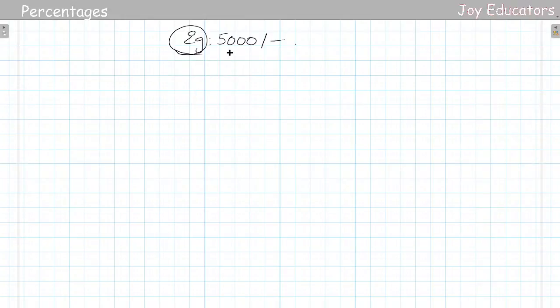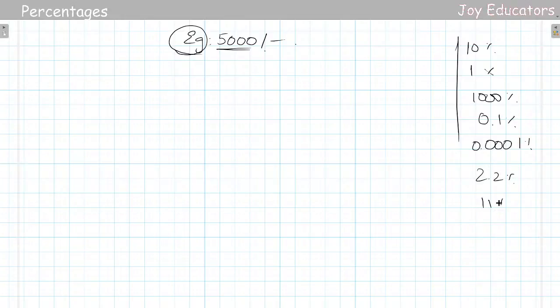So to calculate it, let me give you some values here: 10%, 1%, 100%, 0.1%, 0.0001%, and so on. These are the things that I'll be sharing.